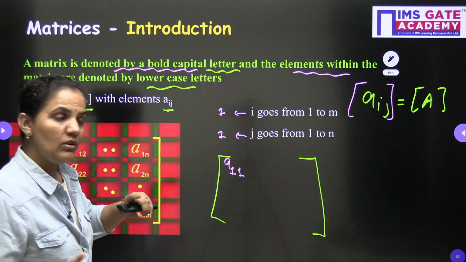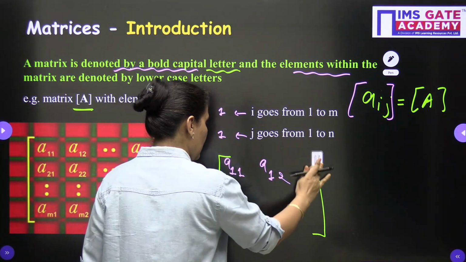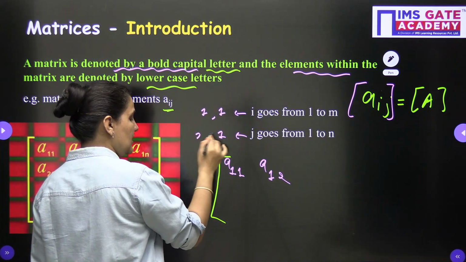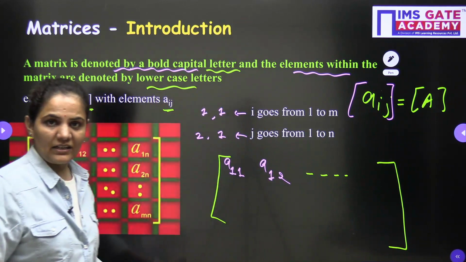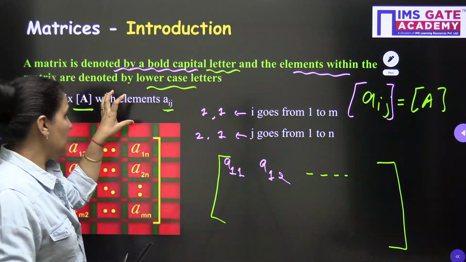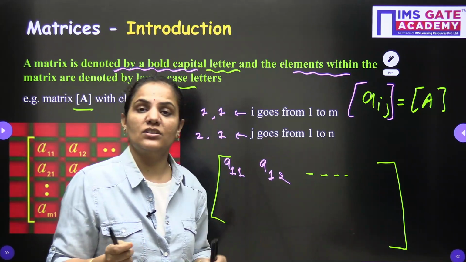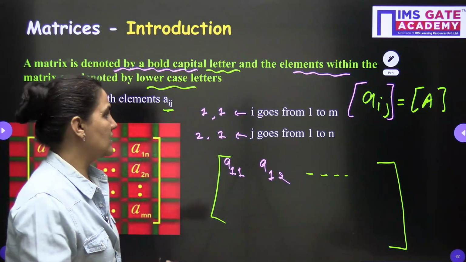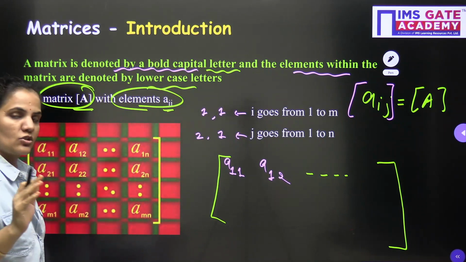If you want to write a12, here in a12, i is 1 and j is 2, meaning we have the first row and second column. Similarly we can approach it, right? So aij is the notation by which we can show the elements, the internal elements or the entries of any matrix. So a matrix we denote by the capital letter and elements we denote by the smaller letter.